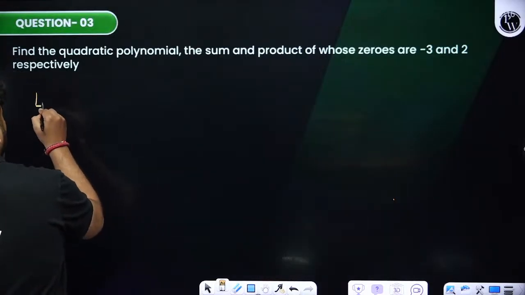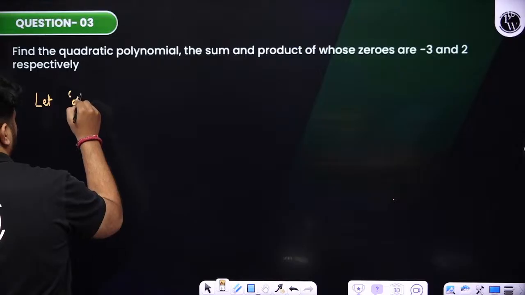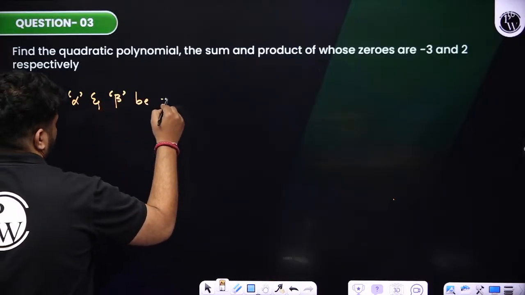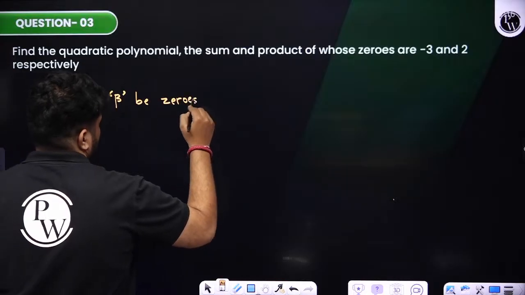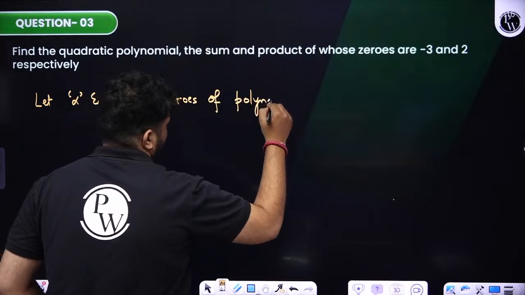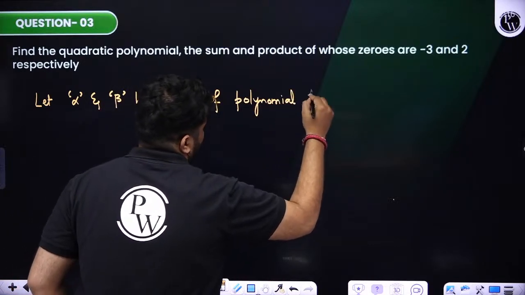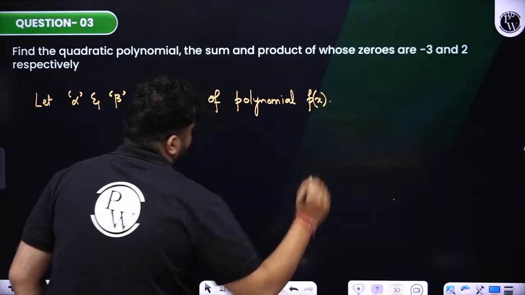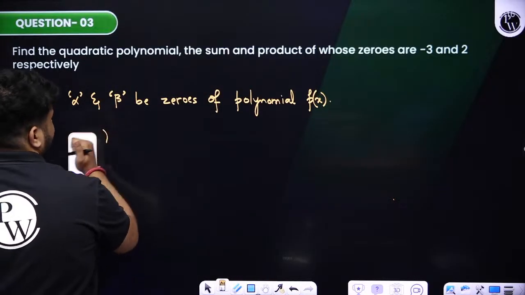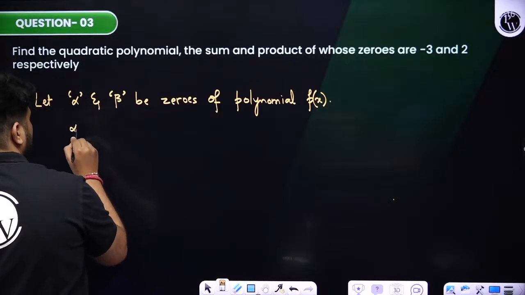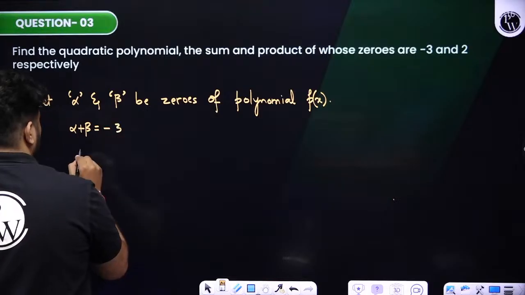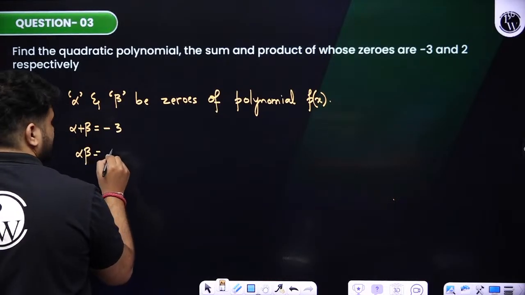So let alpha and beta be the zeros of the polynomial p of x. Okay, fine. So we have, students, P of x will be equals to, now fine, they have given that the sum of the zeros, alpha plus beta, is equals to minus 3. Alpha into beta will be equals to 2.